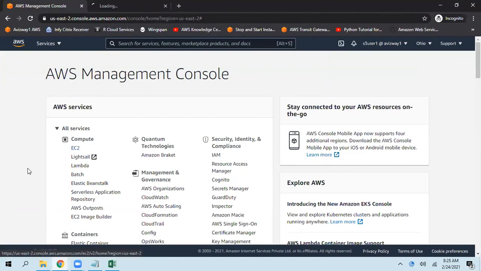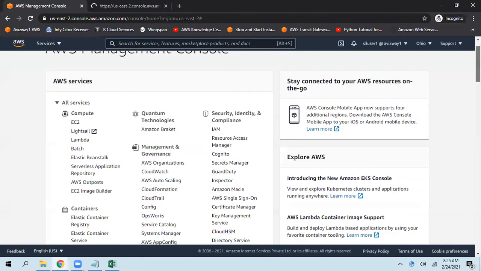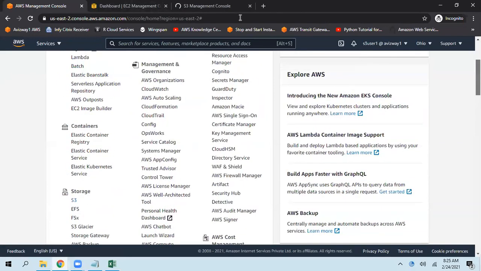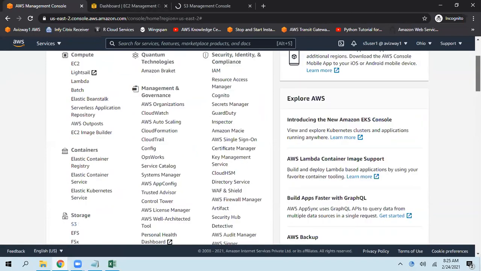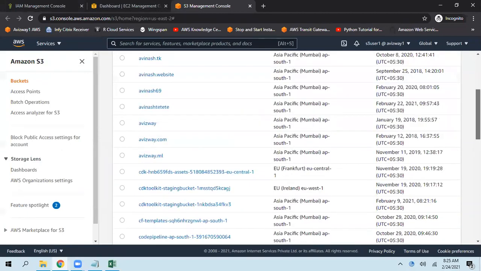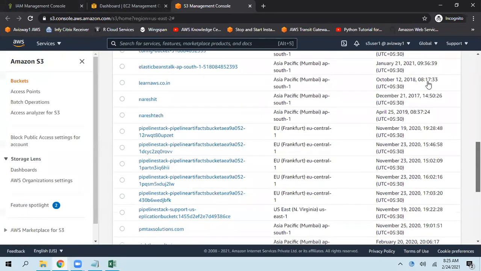So I'm trying to open EC2 as well as S3, and I'm trying to open IAM also. For this user, see here, he is able to access S3 without any issues. Whatever buckets we have, we are able to see. Even if you want to test it, click on create bucket.